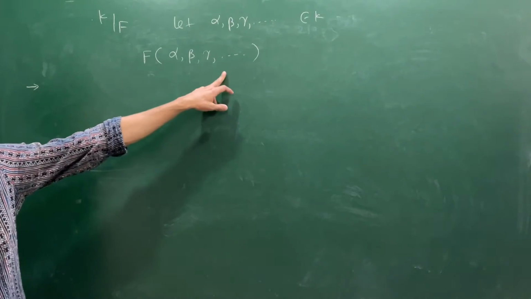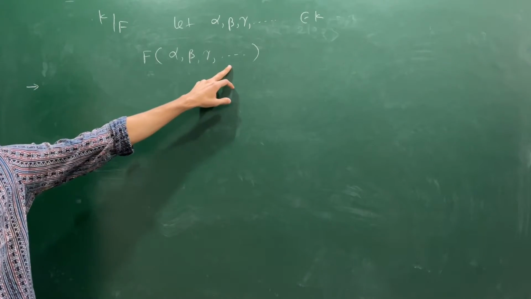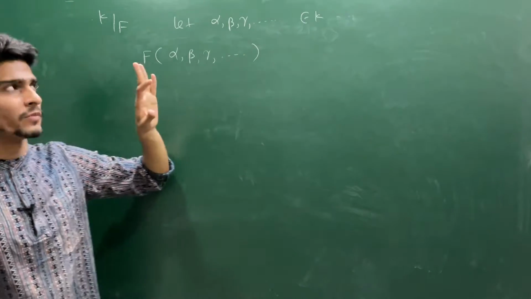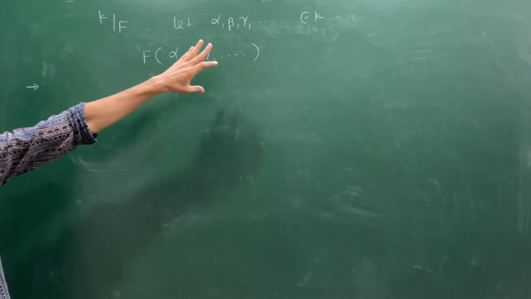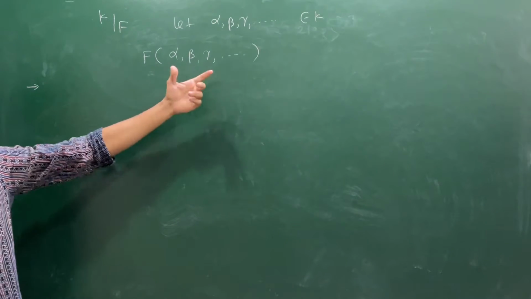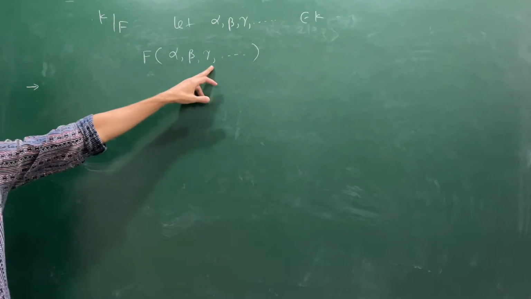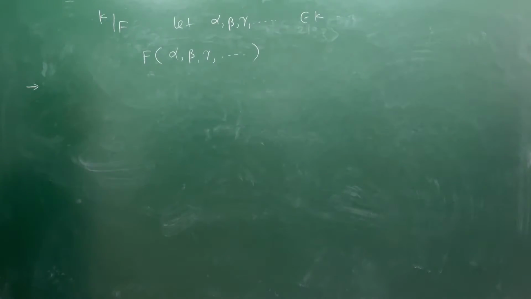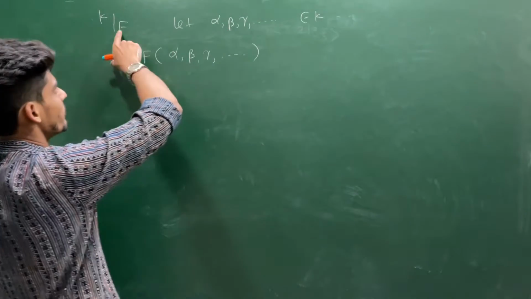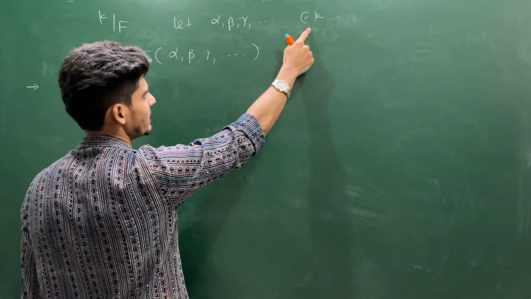As many as you want to choose, you can choose. So you choose elements from K which are not present in F, because if they are present in F, then this does not make better sense. You can remove the element from here. So you choose those elements which are not available in F.